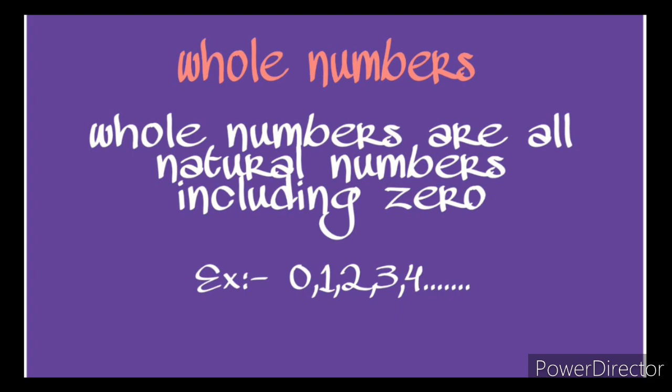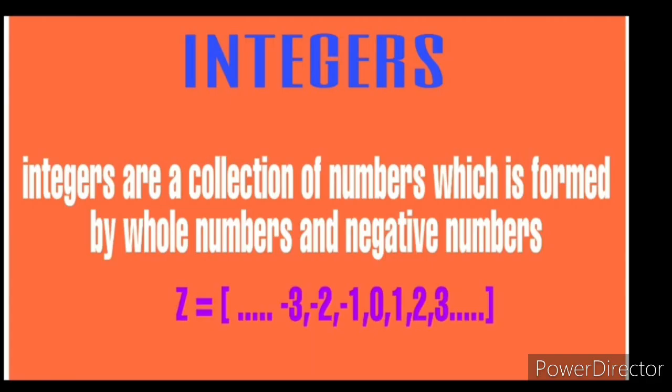All the whole numbers we can't say are natural numbers, because natural numbers don't have 0. Wait, rather: all natural numbers we can say are whole numbers, but not all whole numbers are natural numbers, because natural numbers don't have 0, but whole numbers contain 0 also. If a number starts with 0, that is a whole number. If the number starts with 1, that is a natural number.